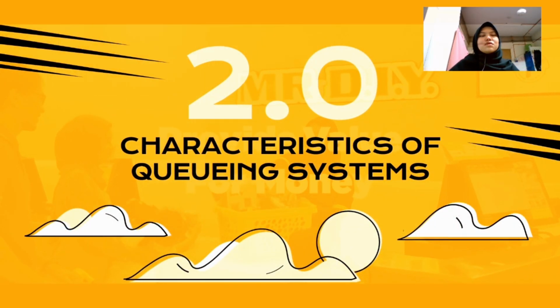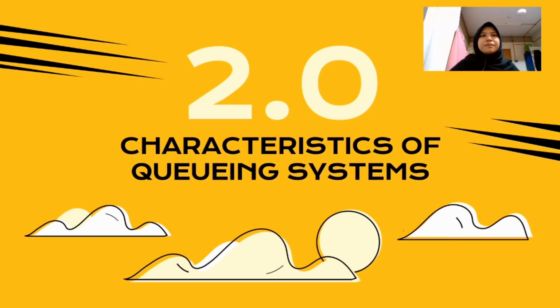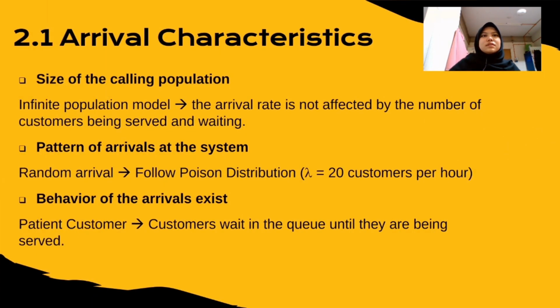Okay, next moving on to the characteristics of queuing system. Arrival characteristics. Firstly, we will discuss the size of the calling population. Calling population can be referred to as the population of potential customer. For our size of the calling population at Mr. DIY, it is infinite population. The reason is the arrival rate is not affected by the number of customers being served and waiting.